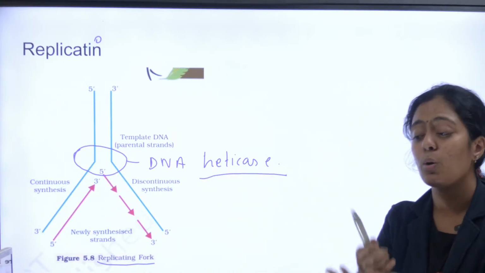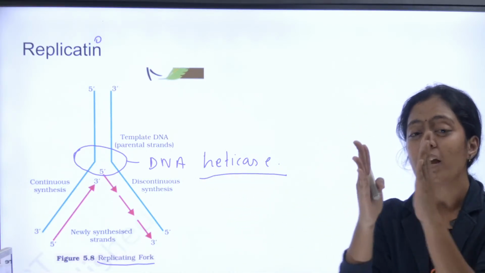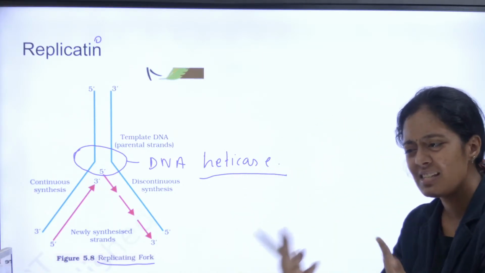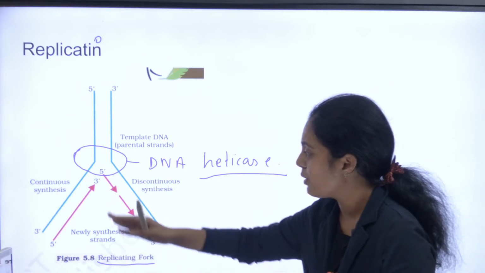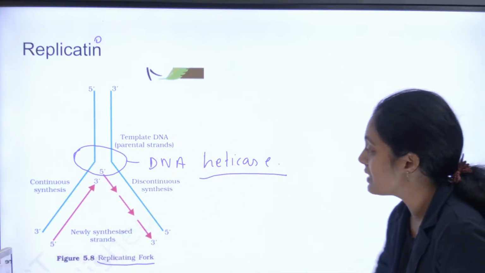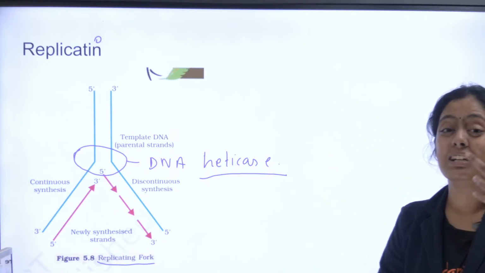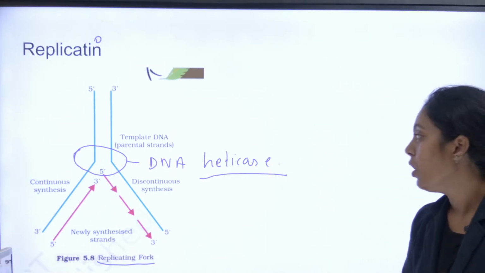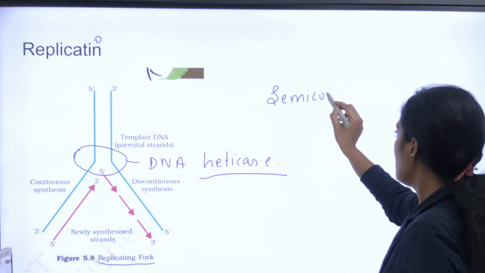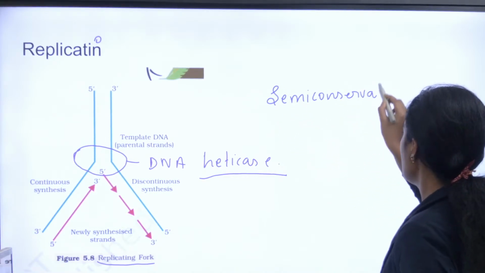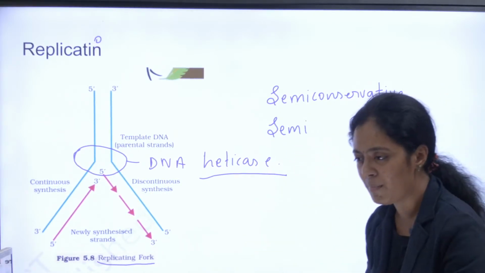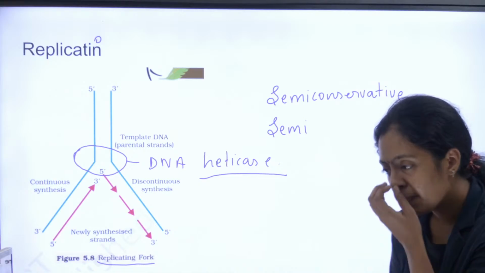So what does helicase do? It breaks the hydrogen bonds, and as a result, the two strands separate. Next, you'll have the synthesis. One strand will be synthesized from 5' to 3'. That is called the continuous strand, and the other strand will be synthesized in the opposite direction. That one we call the discontinuous strand. So your DNA replication is semi-conservative and semi-discontinuous. When they ask you replication as a 5-mark question, you can use this diagram.